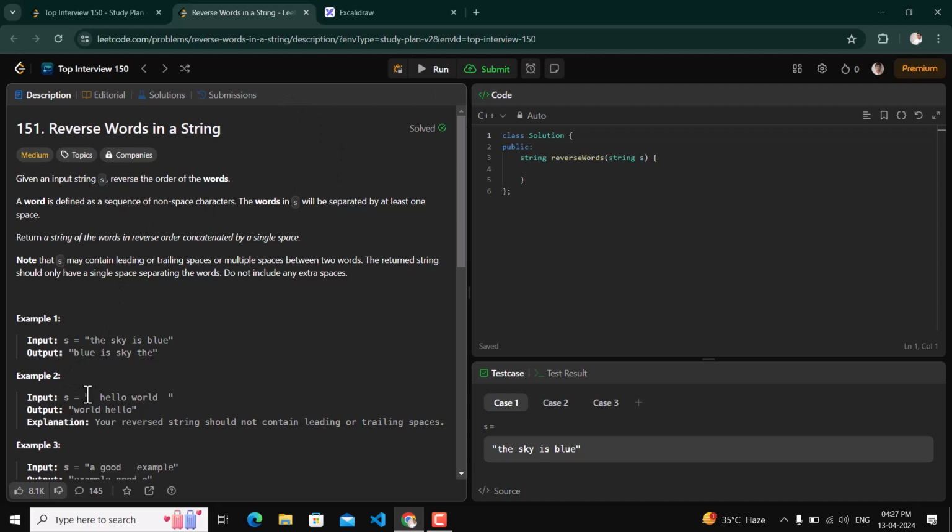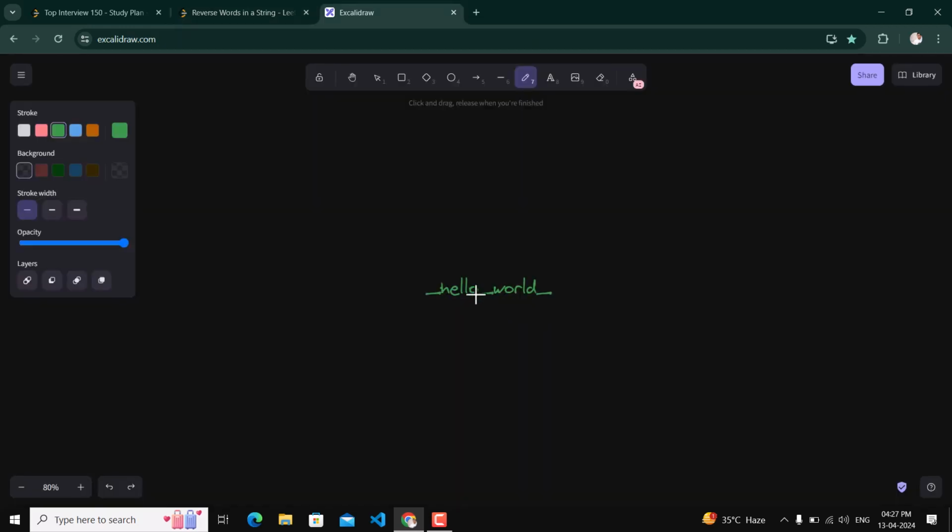Now looking for its solution, we can take one example. For the first approach, we are not talking about an in place solution, so we can use extra space. We can have an array of strings, and store the individual words in this array. Then we can iterate that array from backward and join the words. We can ignore the leading and trailing spaces and extra spaces.